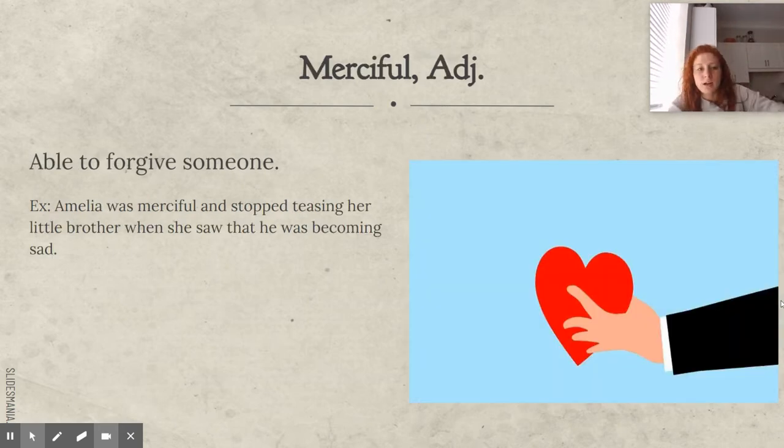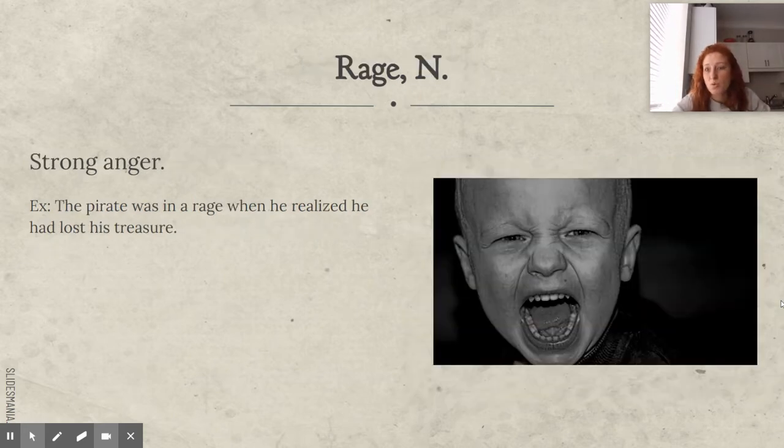Merciful, sorry, the cat is trying to walk on the computer. Merciful is an adjective, and it means able to forgive someone. Amelia was merciful and stopped teasing her little brother when she saw that he was becoming sad. Rage is a noun, and it means strong anger. The pirate was in a rage when he realized that he had lost his treasure. I'd be in a rage too.